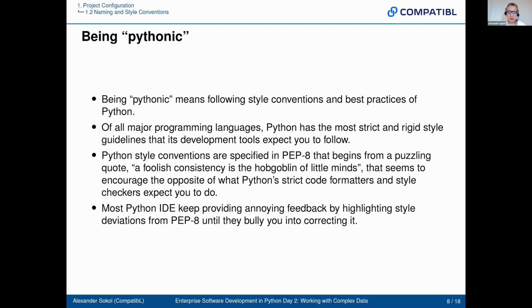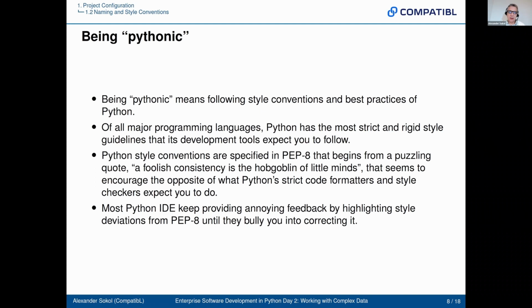And the second chapter in this document is named "A Foolish Consistency is the Hobgoblin of Little Minds." So first question, what is Hobgoblin? Hobgoblin is apparently a mischievous troll, and foolish consistency is the mischievous troll of little minds, which I would take it to mean: don't be foolishly consistent.